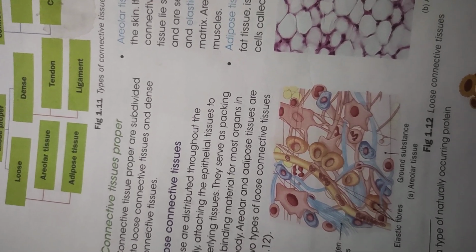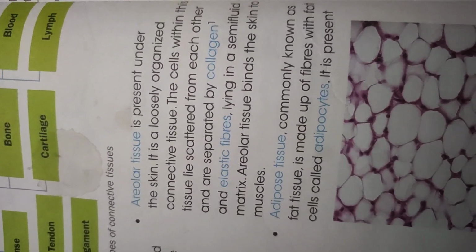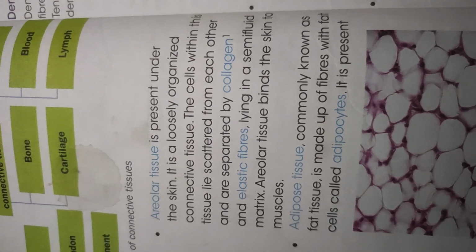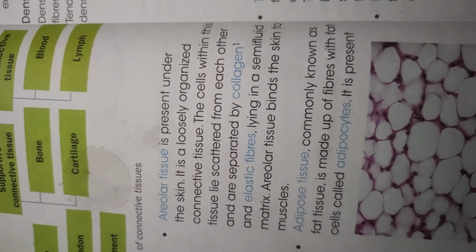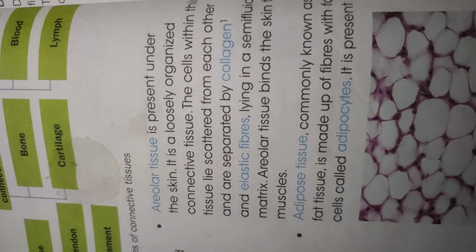Areolar and adipose tissue are types of loose connective tissue. Areolar tissue is present under the skin. It is loosely organized connective tissue, and the cells within the tissue lie scattered from each other. They are separated by collagen and elastic fibers. Collagen fibers are a naturally occurring protein, which means they are protein fibers. The strength comes from the collagen, and elastic fibers give elasticity and flexibility.